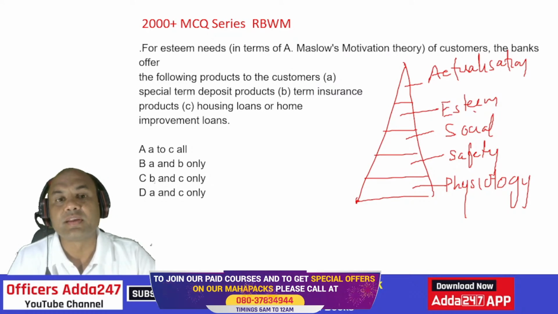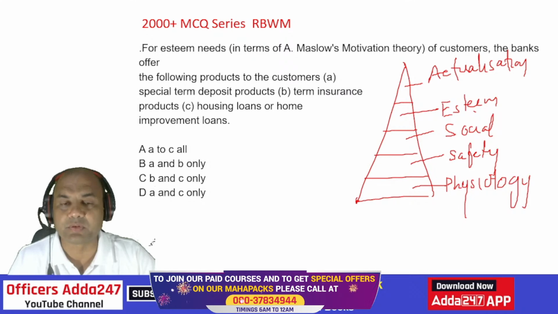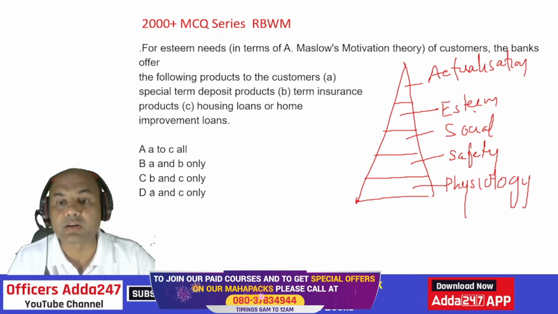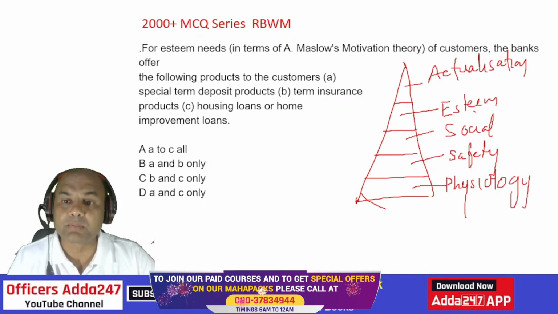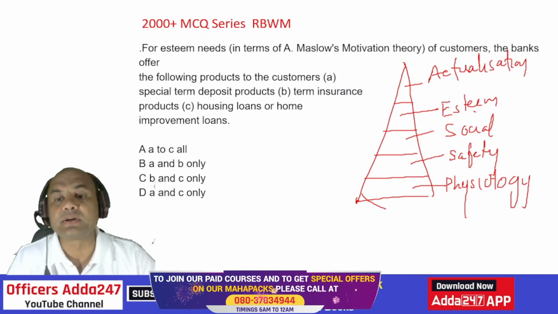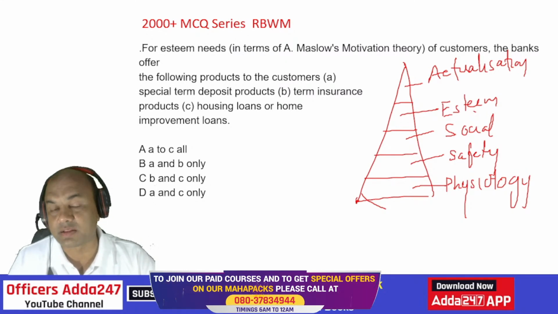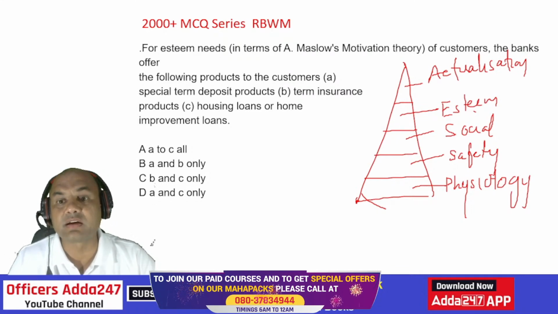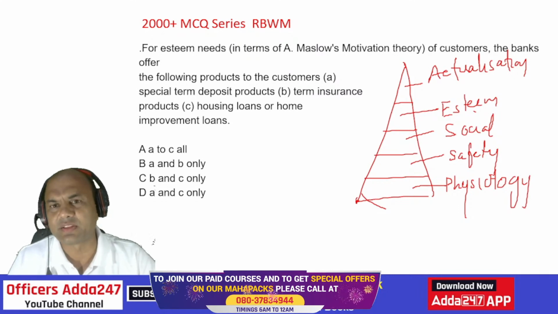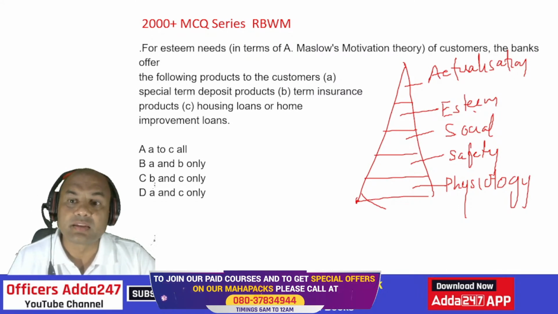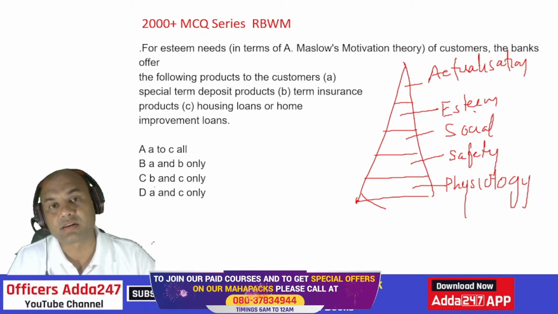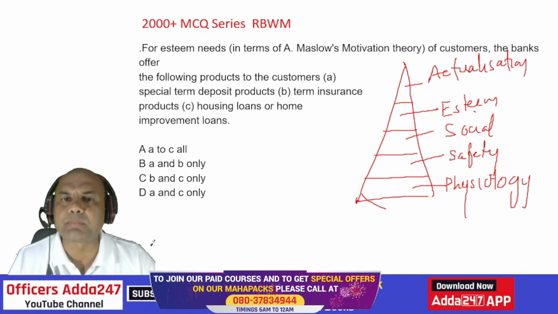Safety need means this person is able to save some amount. So here comes a part of your insurance, your bikes. The car is not there over here. From here we go to social needs. Here the person is able to save more, so the person needs a 1 BHK flat. Generally this is also in the safety need, but this is low cost housing. Here the person needs a bit higher range flat, 1 BHK or 2 BHK. Then social needs mean this person needs a car. So he has grown up the ladder.